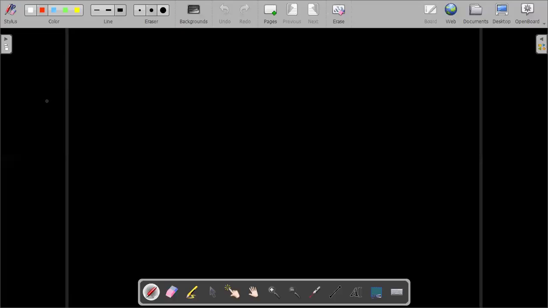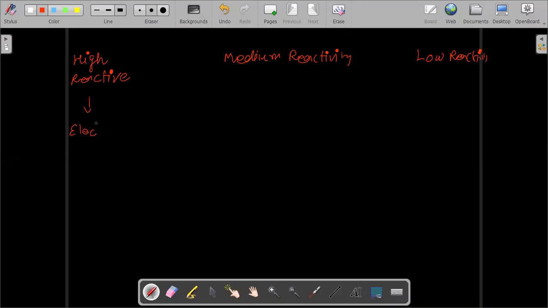See, the table was something like this: high reactivity, medium reactivity, and low reactivity metals. The highly reactive metals are obtained by the electrolysis process.